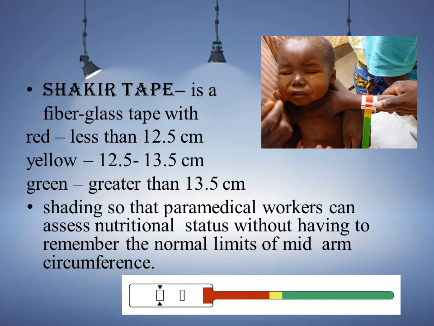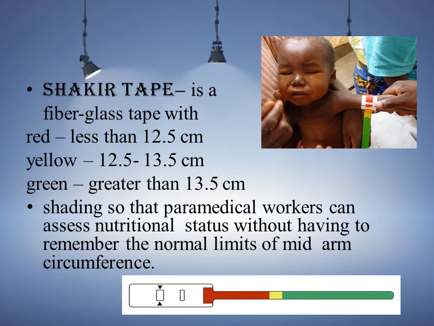If the color is coming red, as you may have seen in the picture, the child has a mid arm circumference of less than 12.5 cm. If the color is yellow, the mid arm circumference may be 12.5 to 13.5 cm, and if it comes to green, it is greater than 13.5 cm.